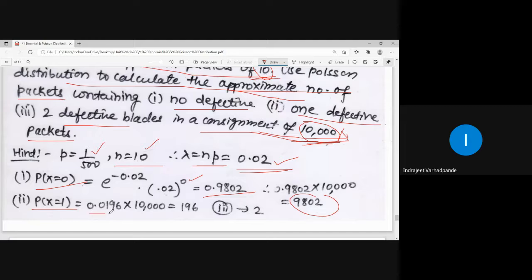It will be the probability 0.0196 multiplied by 10,000, which is 196. And lastly, two defective blades in a consignment. How many such consignments will be there? Such consignments will be 2, which will be multiplied by 10,000, and you get the answer as 2. So in this particular case, you were asked not the probability, but rather the approximate number of packets in which you can find these many defective blades.